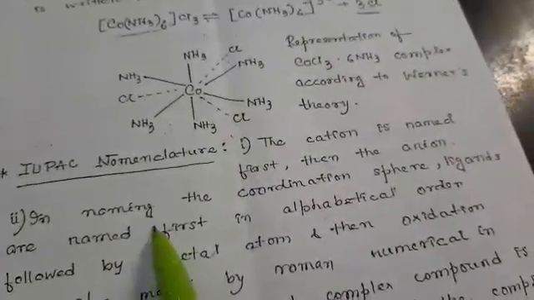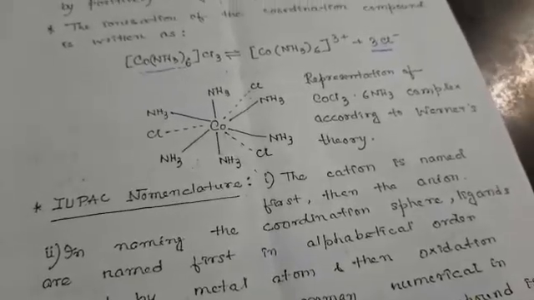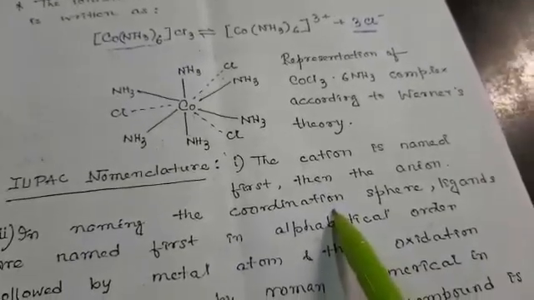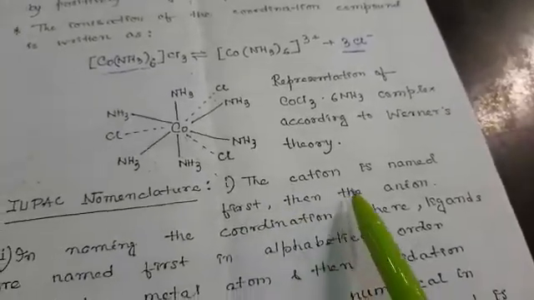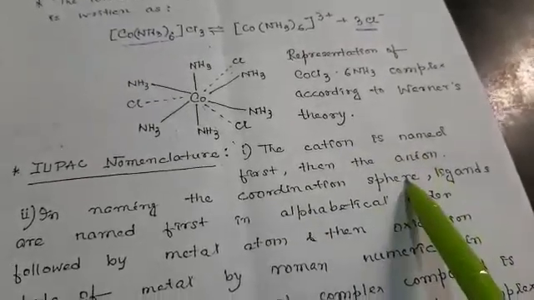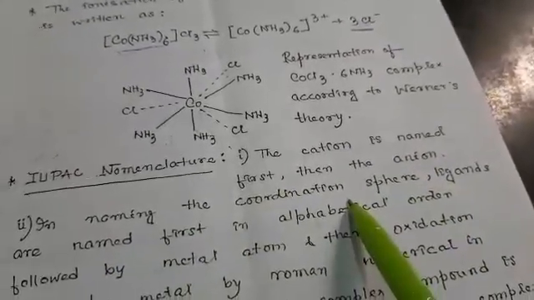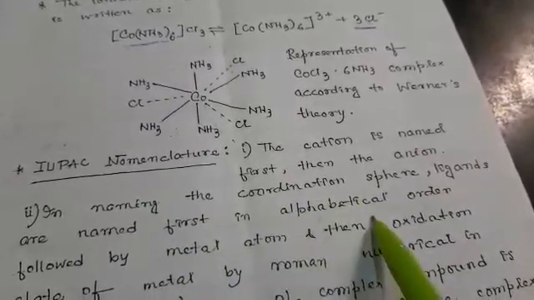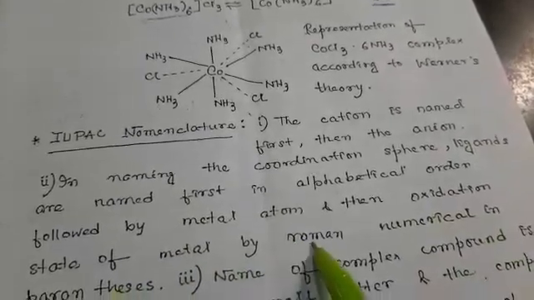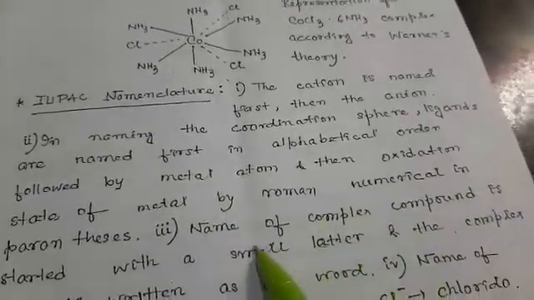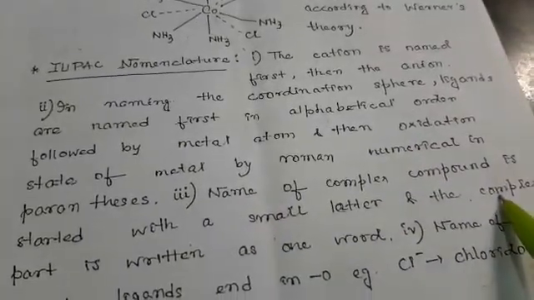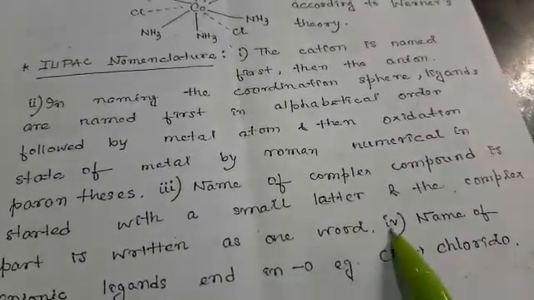Next is IUPAC nomenclature. How can we write the name of these complex compounds? There are a few rules to write the name of compounds. First one is the cation is named first, then the anion. In naming the coordination sphere, ligands are named first in alphabetical order, followed by the metal atom, and then the oxidation state of the metal by Roman numbers. The name of a complex compound starts with a small letter, and the complex part is written as one word.